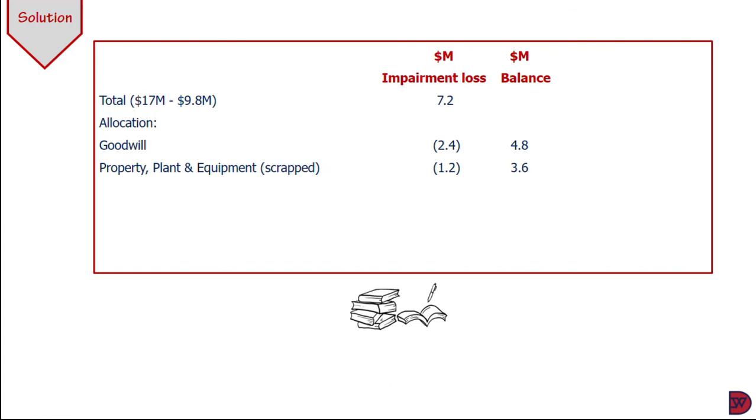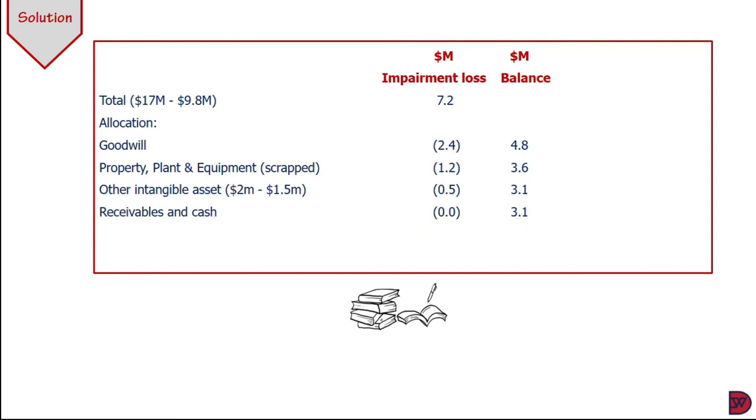Now, a specific property, plant and equipment, which was worth 1.2 million, was scrapped. It means that 1.2 million is the impairment loss. We deduct it from the balance, which gives us 3.6 million. Now, amongst the other intangible assets, a license which was used to operate the plant and equipment was offered to be purchased at $1.5 million. The intangible asset is $2 million and is now being offered to be bought at $1.5 million. So the difference is $500,000. We also deduct it from the balance, which gives us 3.1.